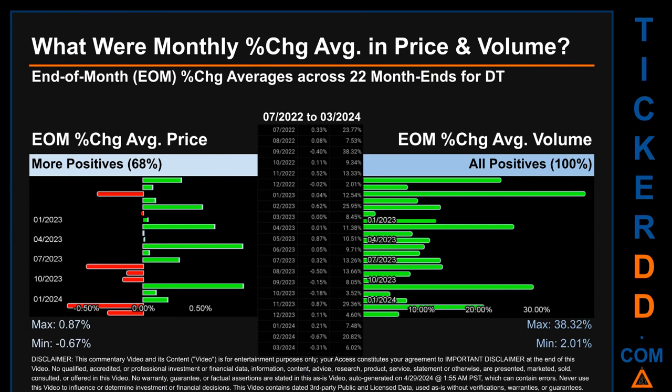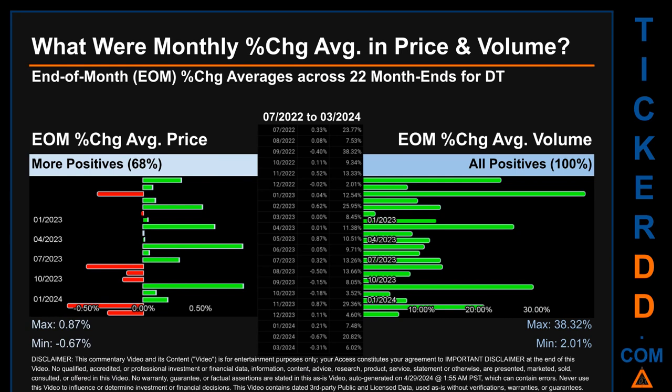What were end-of-month percentage change averages in price and volume for DT? The monthly average of percentage change in price and in volume were calculated for each of the 22-month ends. That calculation took daily percentage changes and averaged them for each given month. If a month end came out negative, then it means that the month summarily saw a negative change.